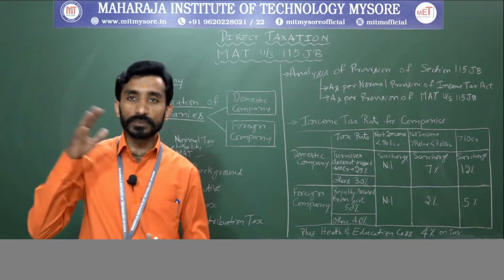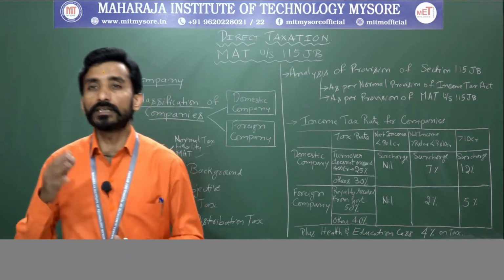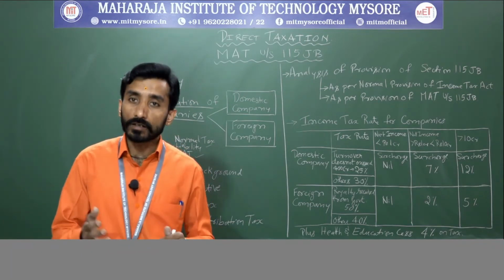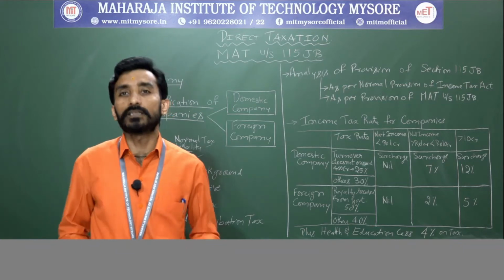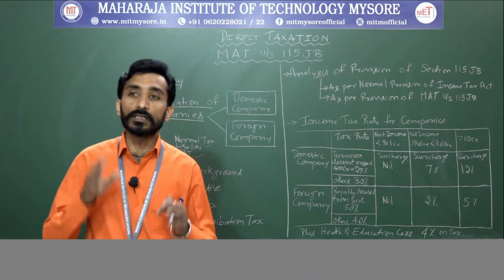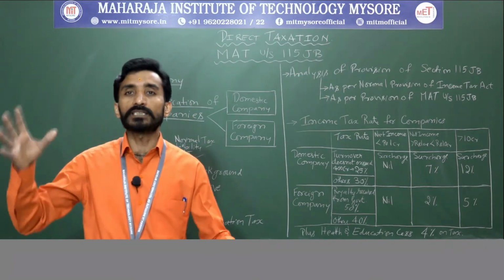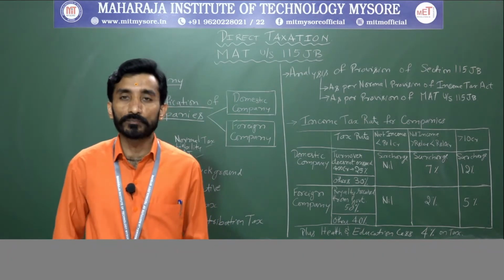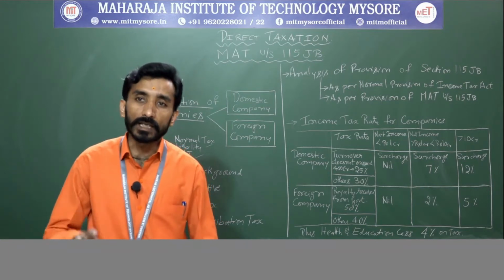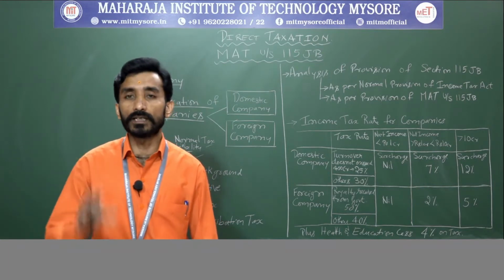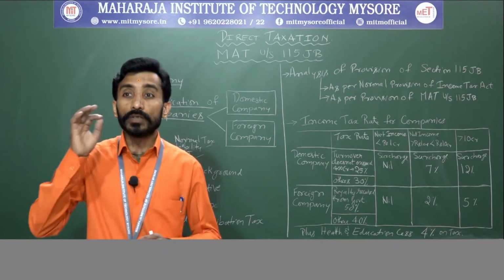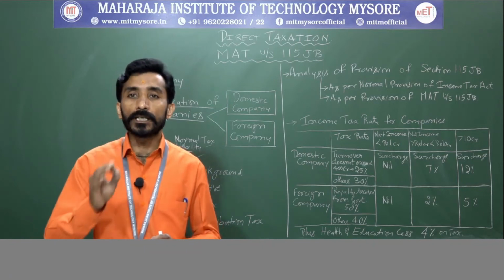Using all these provisions, they were reducing their tax liability, or they might not pay the tax at all. That was the situation. Due to this, there was an increase in zero tax paying companies in India. So at that point of time, minimum alternative tax was introduced by the Finance Act in 1987 for the first time, with effect from assessment year 1988-89.